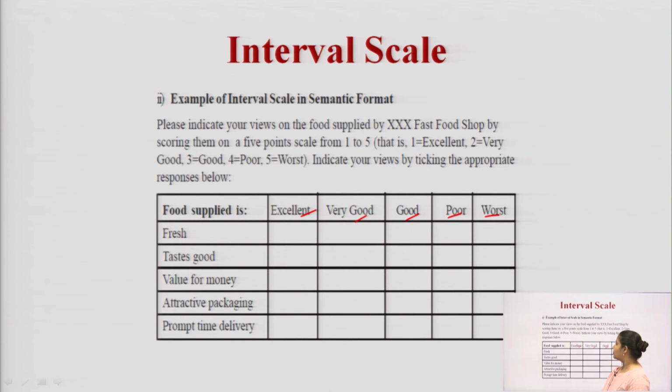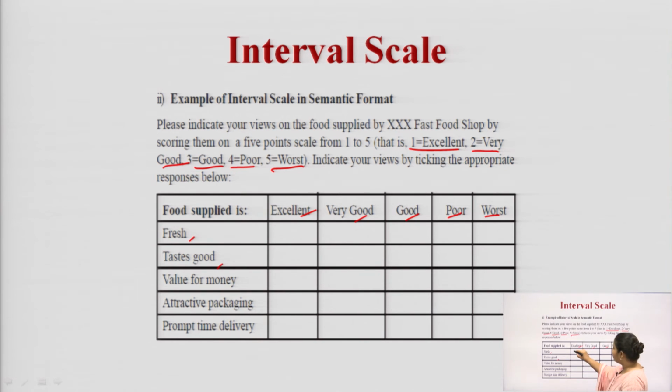The store manager of a fast food shop has asked customers to rate them on the basis of the food supplied: is it fresh, does it taste good, value for money, attractive packaging, and timely delivery. You have to give a rating of excellent, very good, good, poor or worst, where 1 is equal to excellent, 2 is very good, 3 is good, 4 is poor and 5 is worst, and indicate your review by ticking the appropriate box.